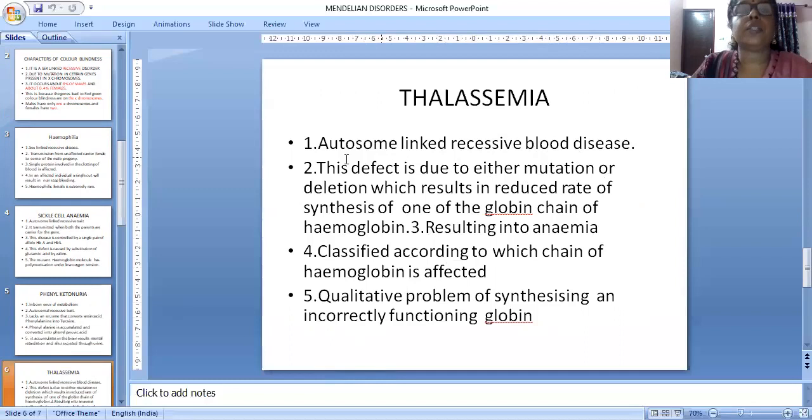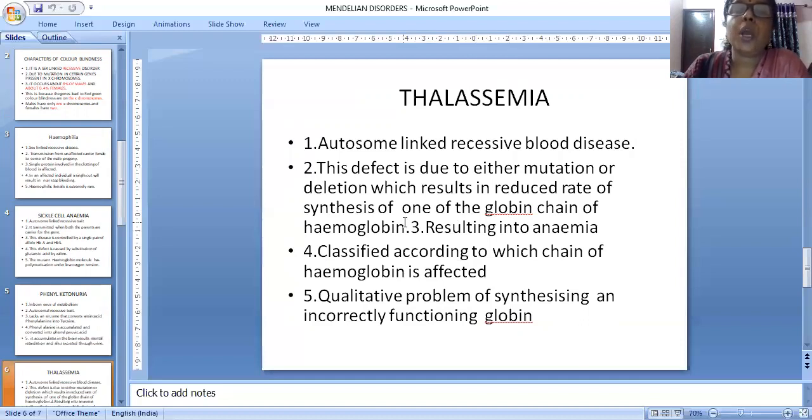This is a blood related disease. The defect is due to either mutation or deletion, where some part can be removed, which results in a reduced rate of synthesis of one of the globin chains of the hemoglobin. Hemoglobin has 4 chains: 2 alpha chains and 2 beta chains. One of the globin chains is not produced, or its rate is reduced, because of mutation or deletion.